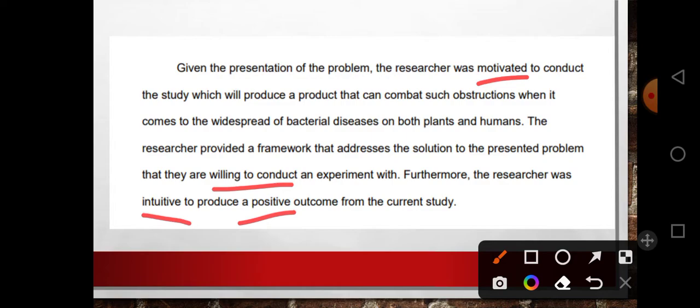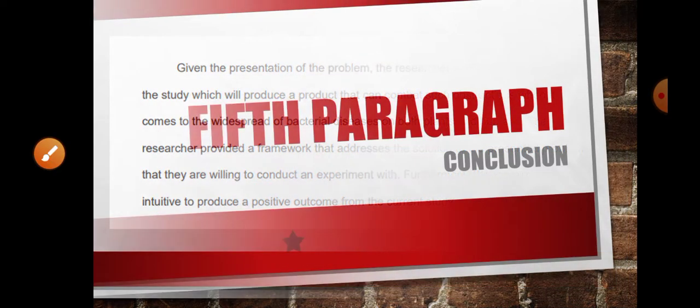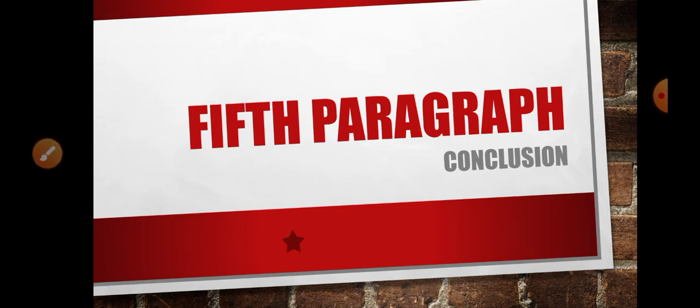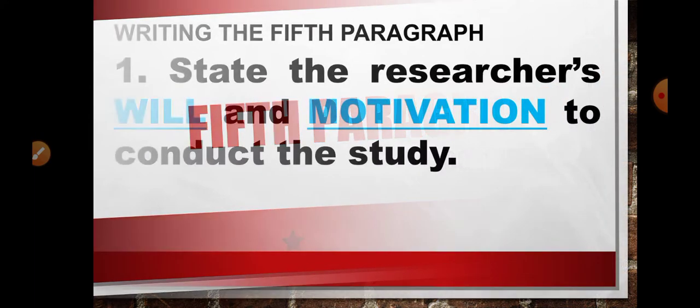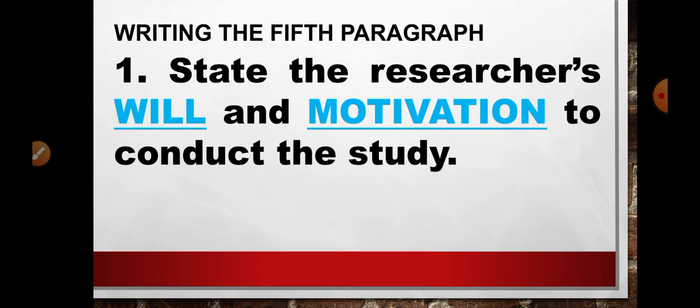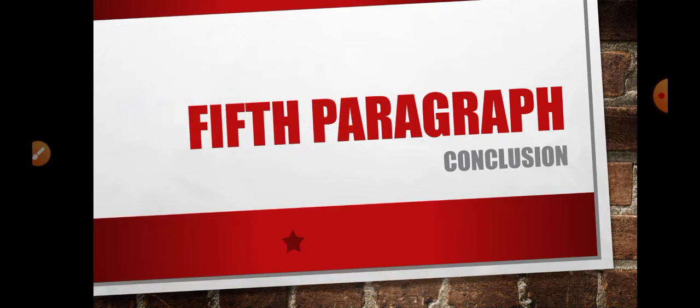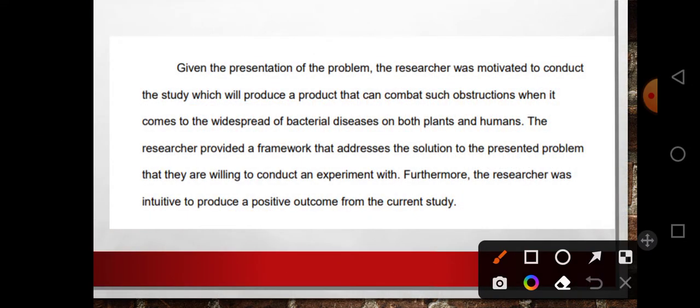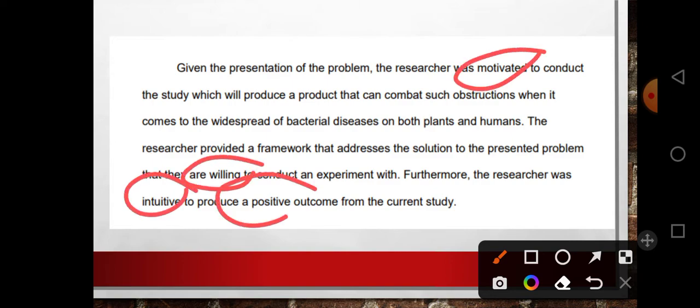And given this example, we can infer that the fifth paragraph is actually the conclusion of your background of the study. Okay? So how can we write the conclusion of the background of the study? First, you must state the researcher's will and motivation to conduct the study. So going back with our example, we have here the following words. We have motivated, we have willing, we have intuitive, we have positive.